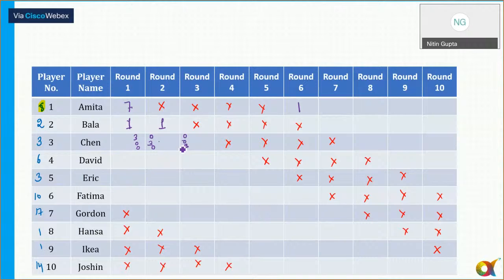Now, David has got a total of 6 points. Okay. So if David has got a total of 6 points, how can David get those points?